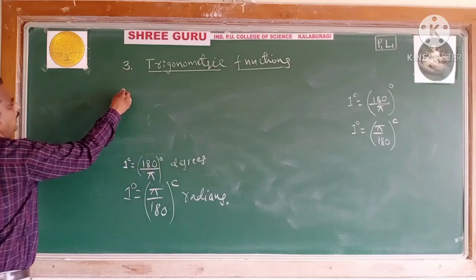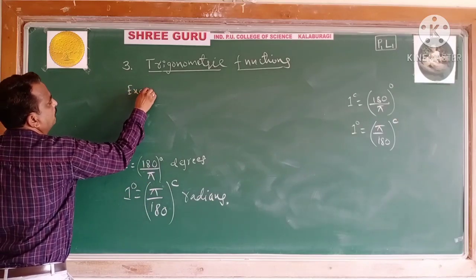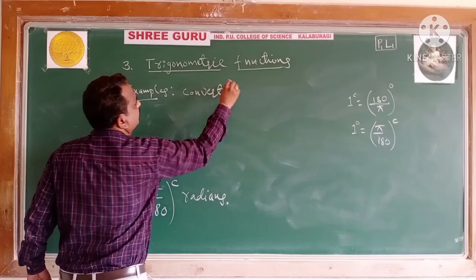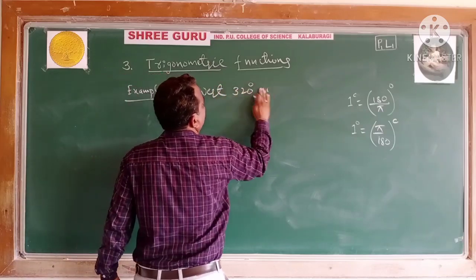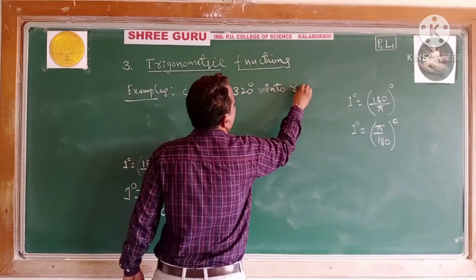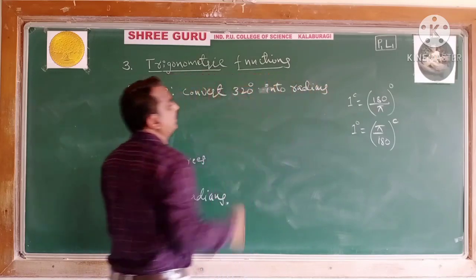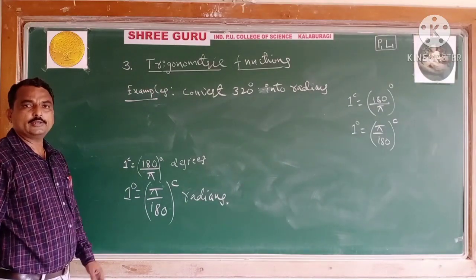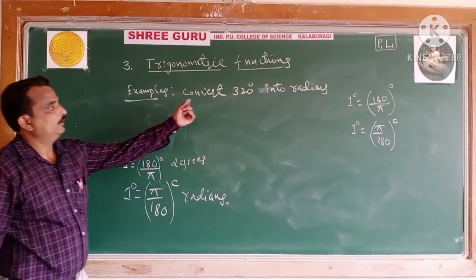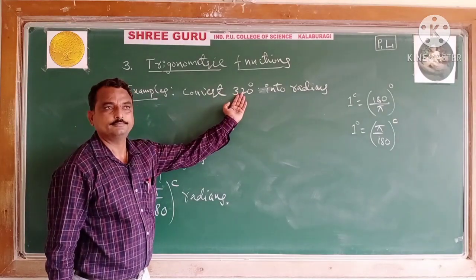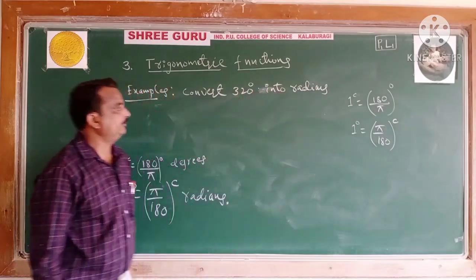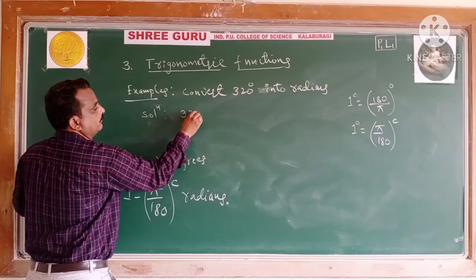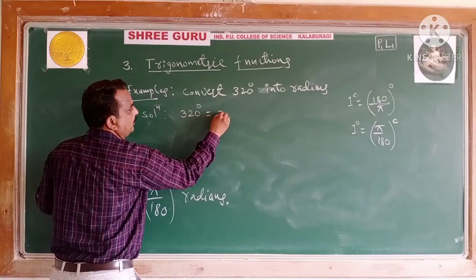Now let us see, for example, I will take one simple example. Convert 320 degrees into radians. You may convert any angle, not only 320, any angle. It is in terms of degrees. You may convert any quantity of degree, not only 320, in terms of radians. See, what is your example? 320 degrees. You have to convert it in terms of radians.